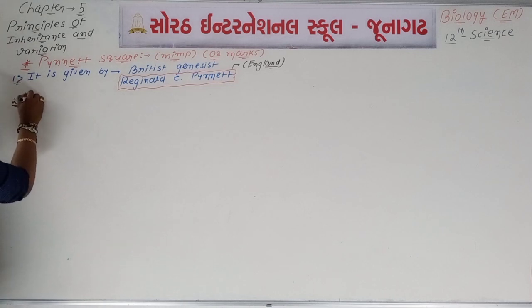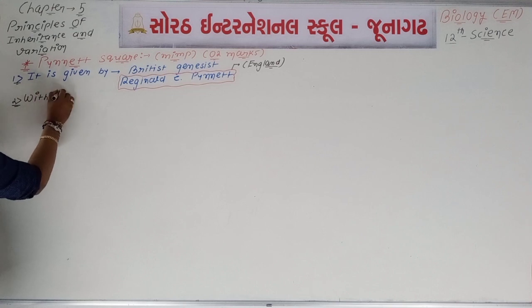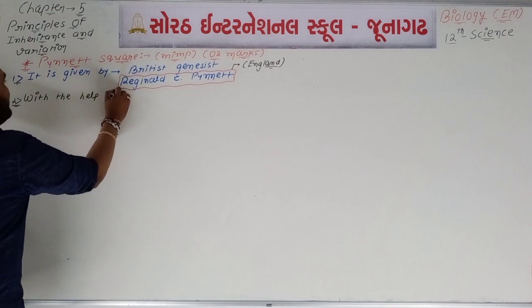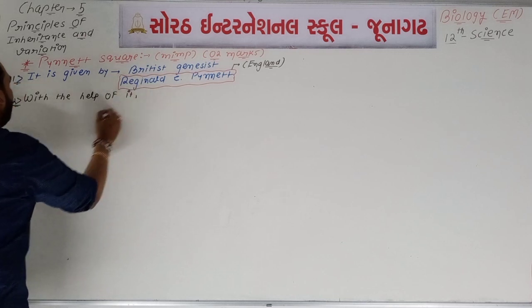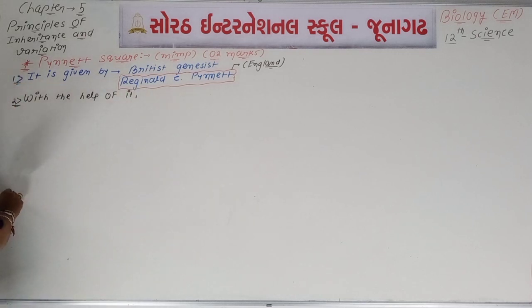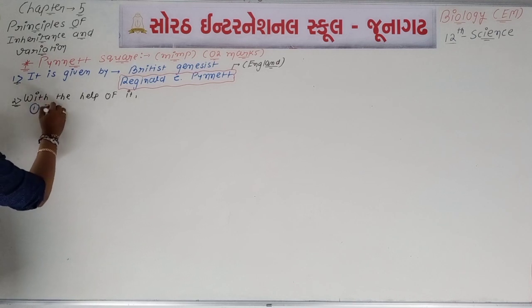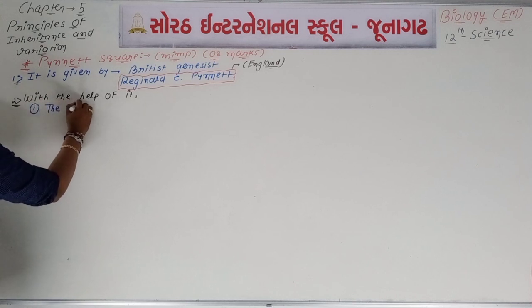Point number 2: with the help of the Punnett square, we can understand the formation of gametes.